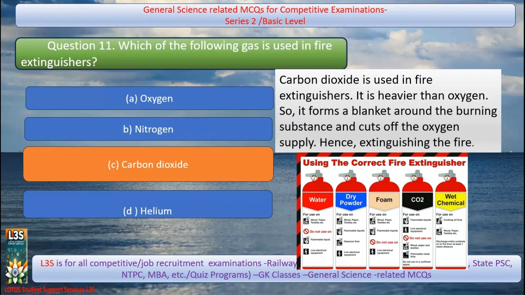Then foam is used in case of wood, paper, textiles, flammable liquids, and not for gaseous fires. Carbon dioxide is used for flammable liquids, live electrical equipment, and then wood, paper and textiles, flammable metal fires. And wet chemical is used for wood, paper, textiles.